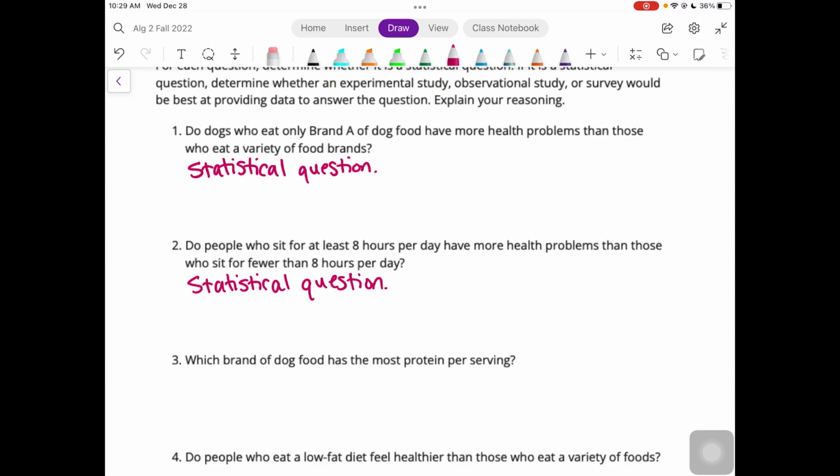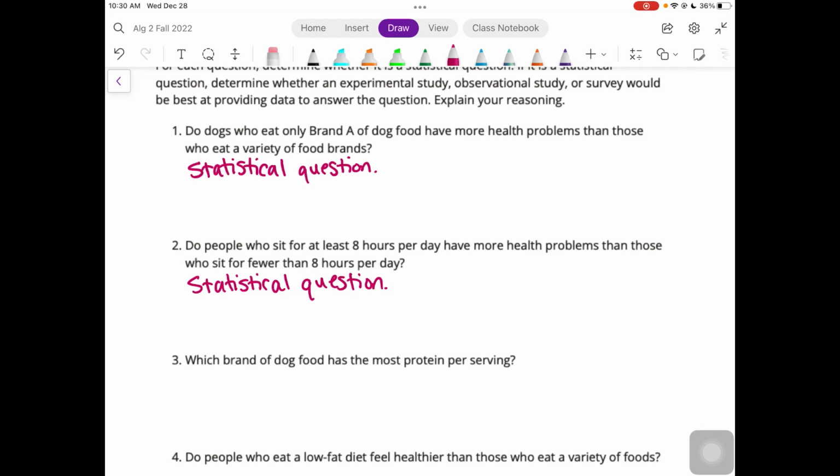Surveying might be the easiest way, but an observational study could be used by gathering information from reports from hospitals or doctors' offices or something like that. So either a survey or an observational study would probably be the best one.